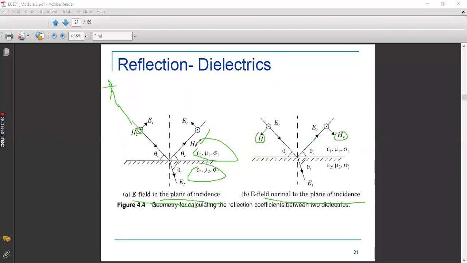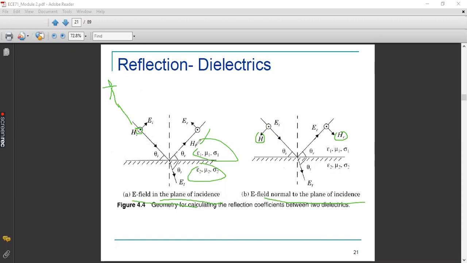Reflection coefficient is a fraction that relates the electric field components of the transmitted wave and incident wave. Because a part of the incident wave is getting transmitted, and another part is getting reflected. So these three components, EI, ET, and ER, are going to be related, and that relation is defined by a reflection coefficient.